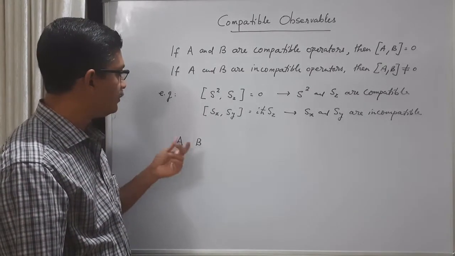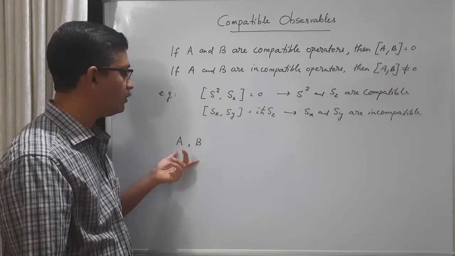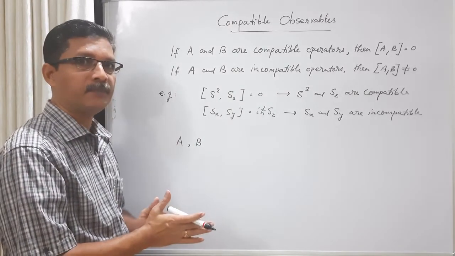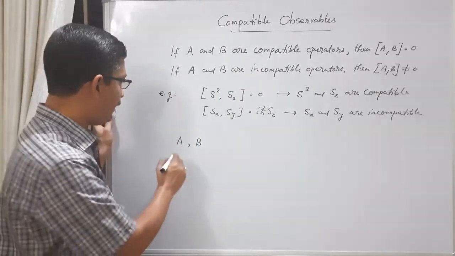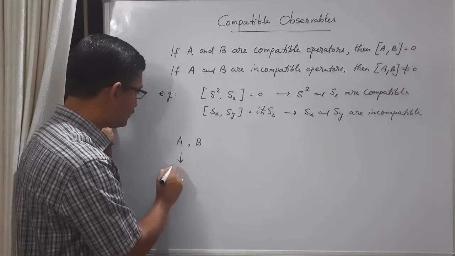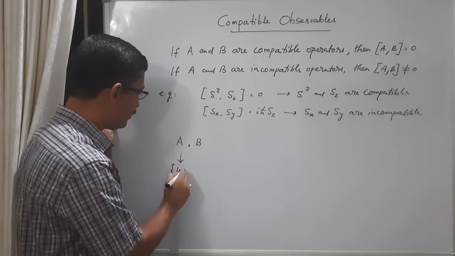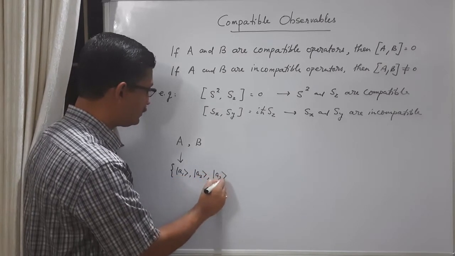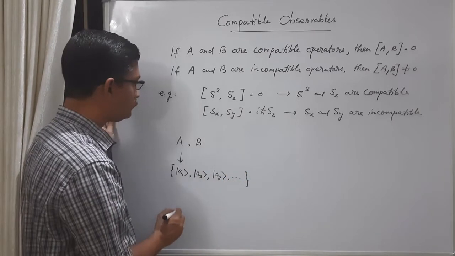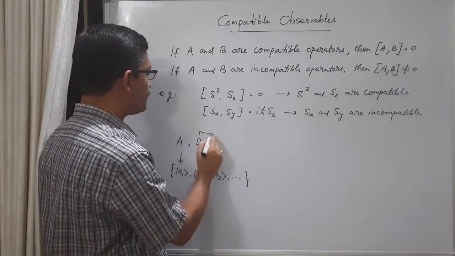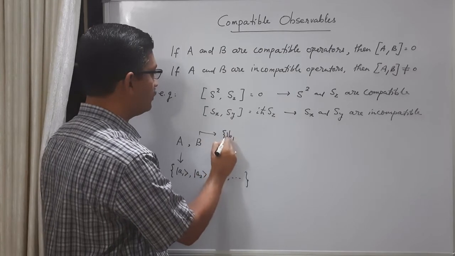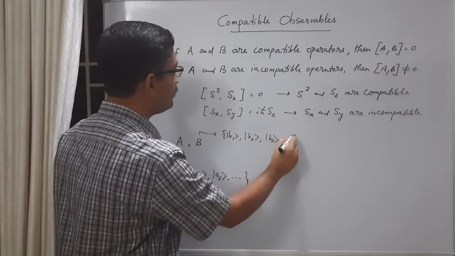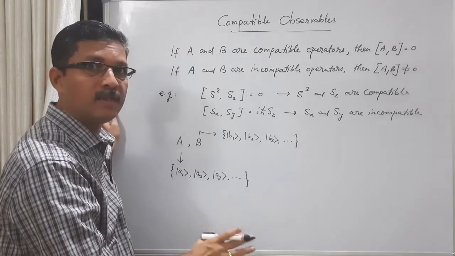So when these operators act on the vector space of the system, let us say A has eigenkets ket A1, ket A2, ket A3, etc., and B has eigenkets ket B1, ket B2, ket B3, etc. These are Hermitian operators, so these eigenkets form a complete set.